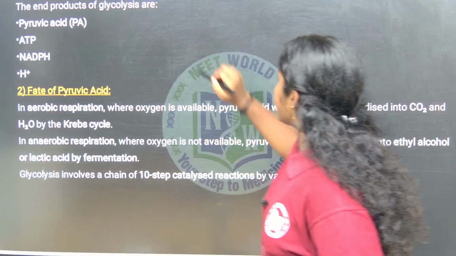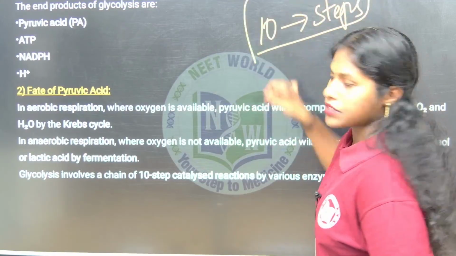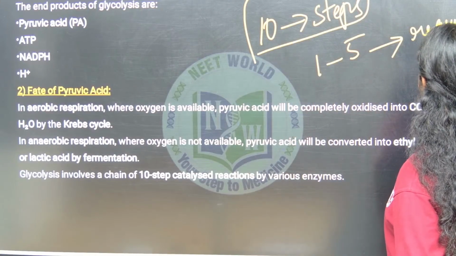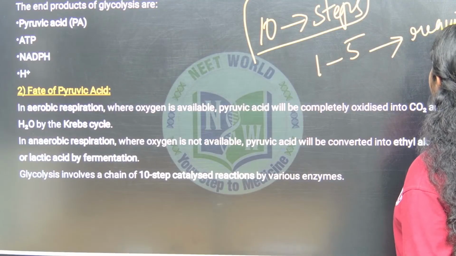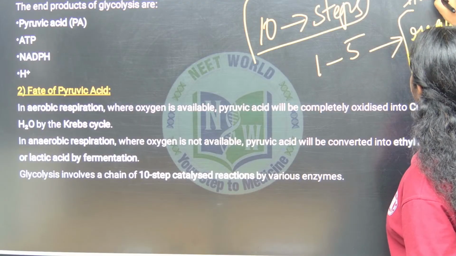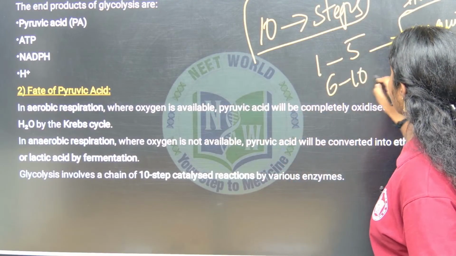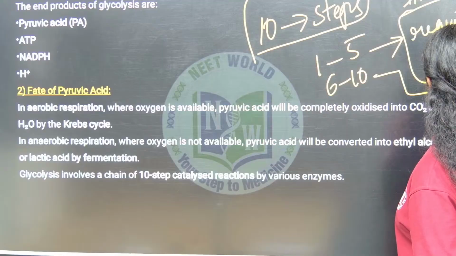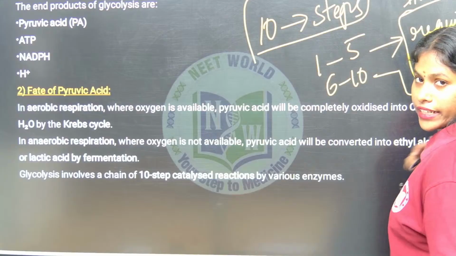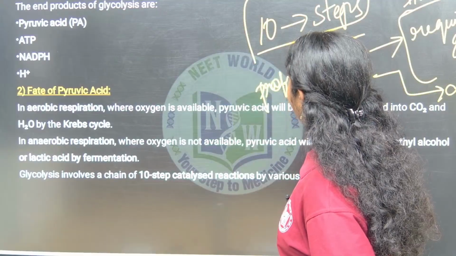In the 10 steps, we know that there are 10 steps, right? In steps 1 to 5 they require energy. They require energy to produce energy, which means we are investing the energy here. In steps 6 to 10 we are gaining the energy, which means we are profiting. In steps 6 to 10 we get the profit.